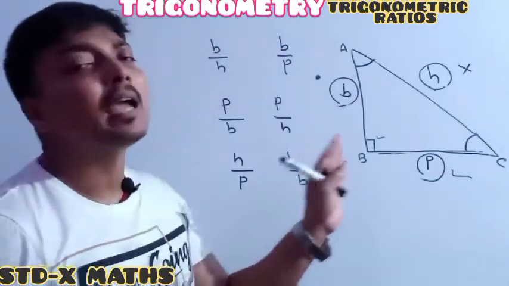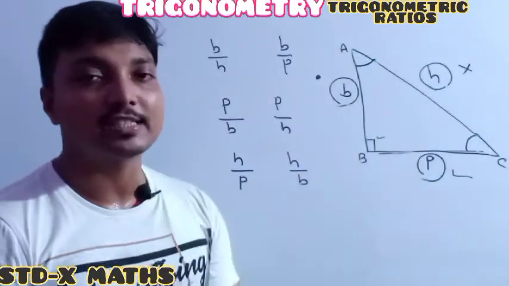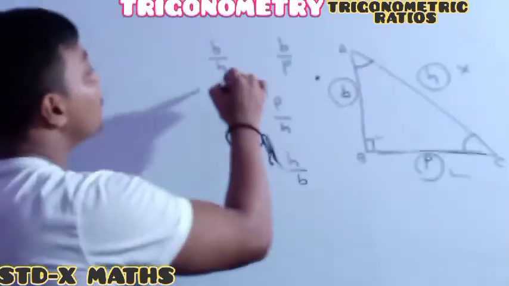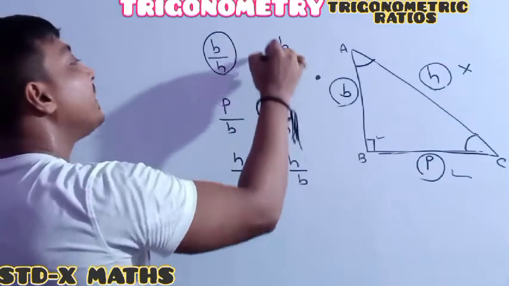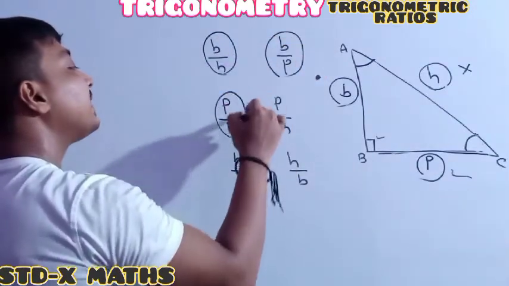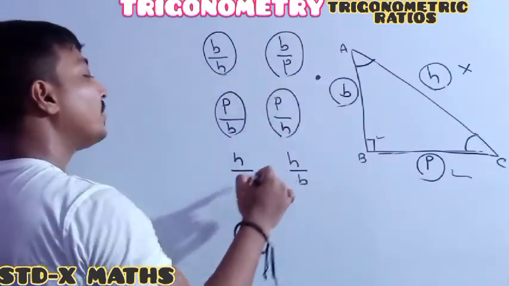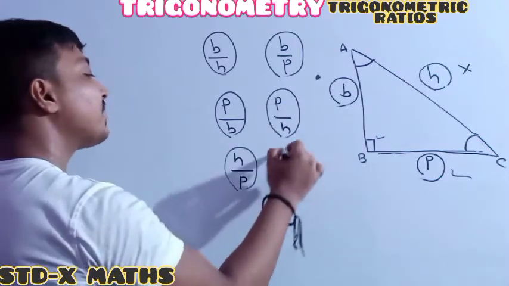After the 6 you cannot find any other ratio. This one is 1, this one is 2, this one is 3, this one is 4, this one is 5, and this one is 6.